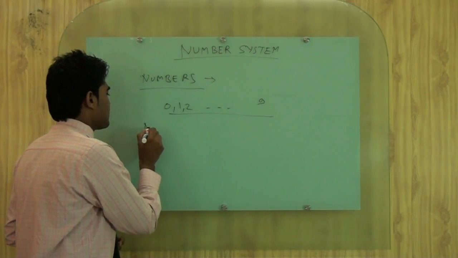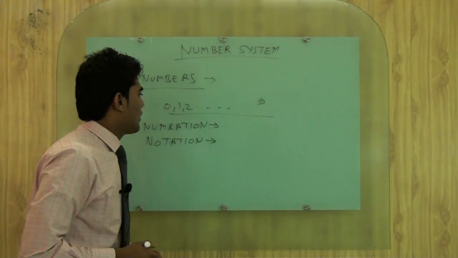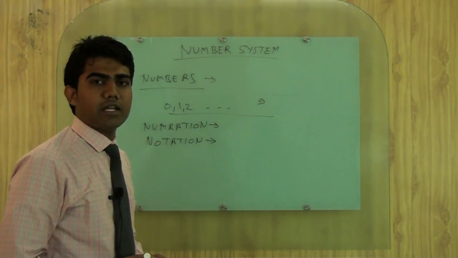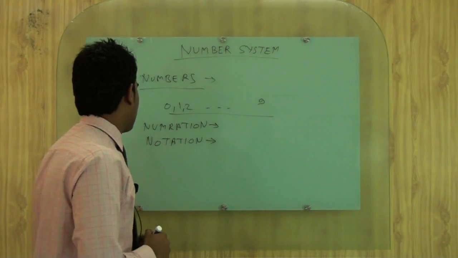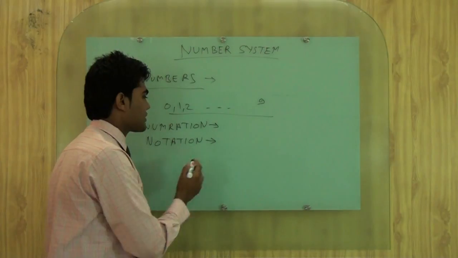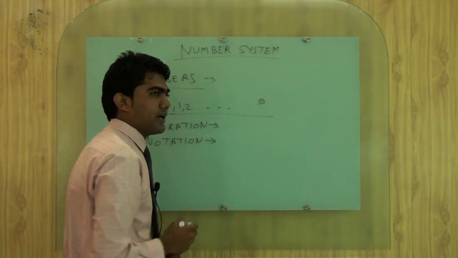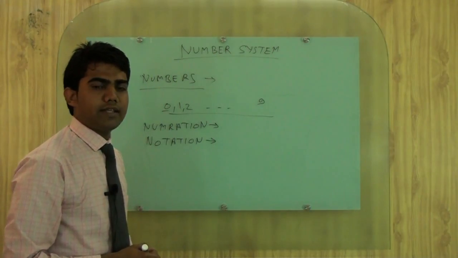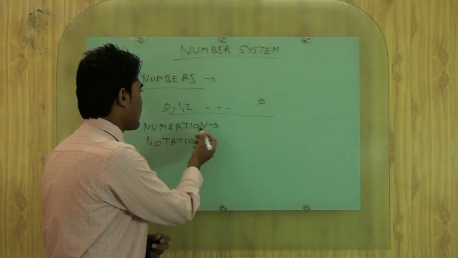We write a number as numeration and another one is notation. What is numeration? If we are representing a number in words, then it is called numeration. And notation, if we are representing any number in mathematical formats or in figures, then it is called notation. So we will take one example for numeration.